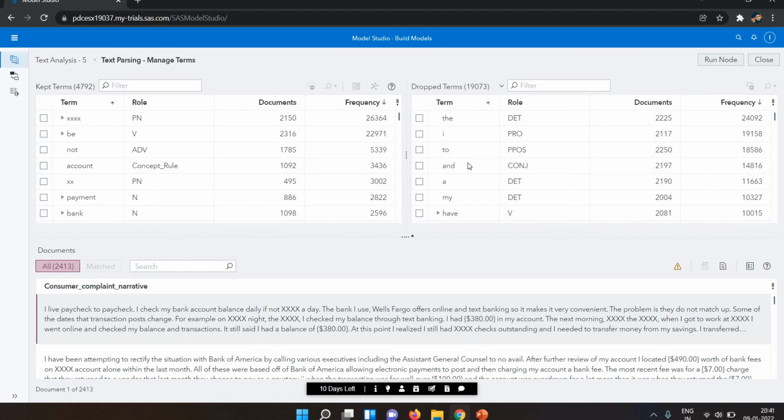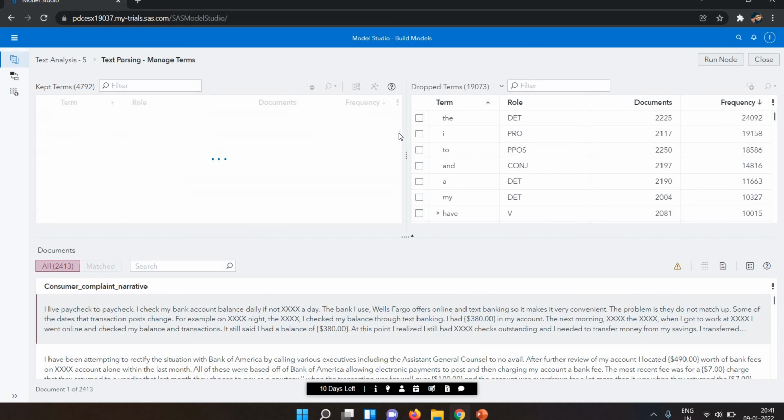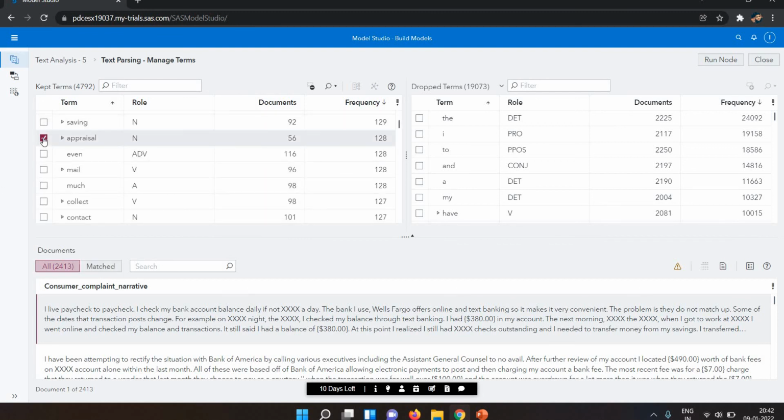Here we have also this, my screen is not refreshed. And this is the sign for the dropped item. So if you want to drop something, you can drop it.